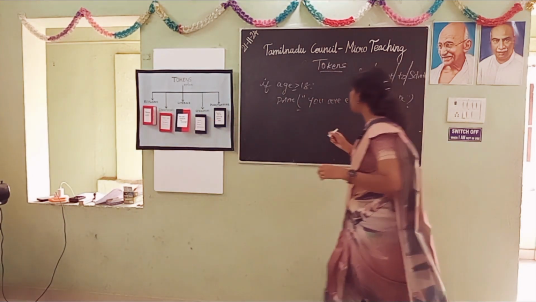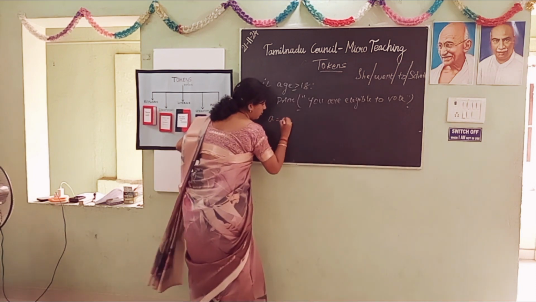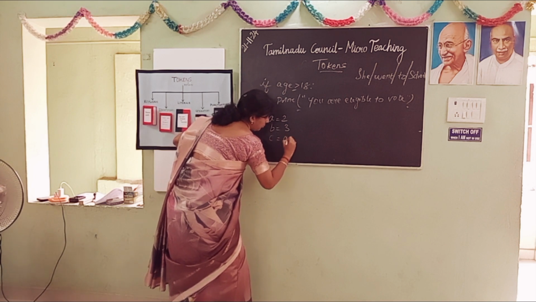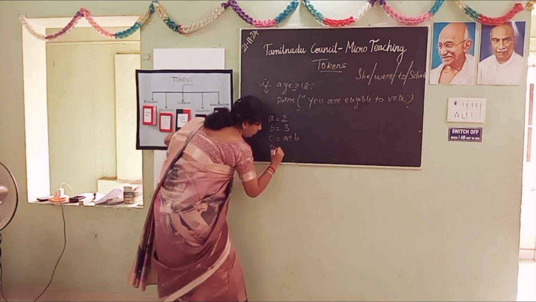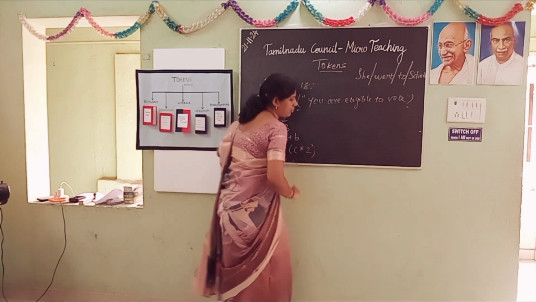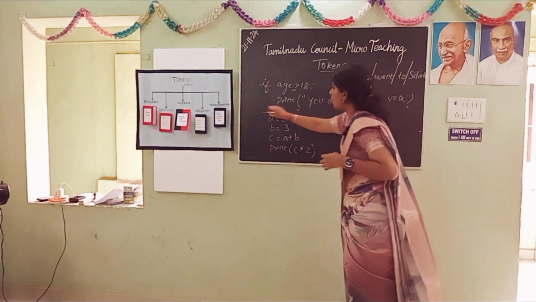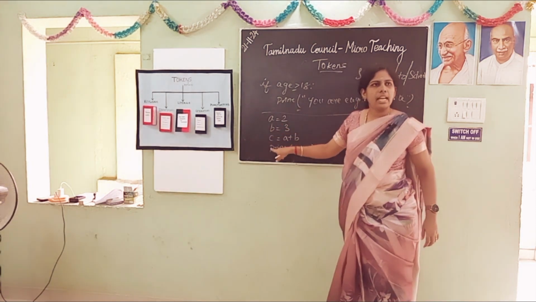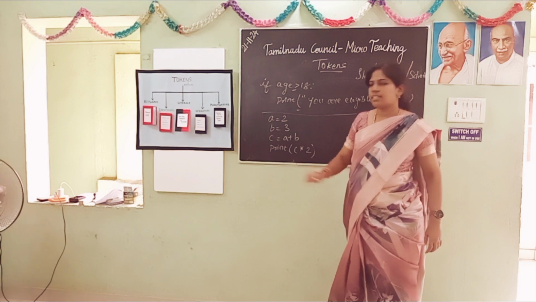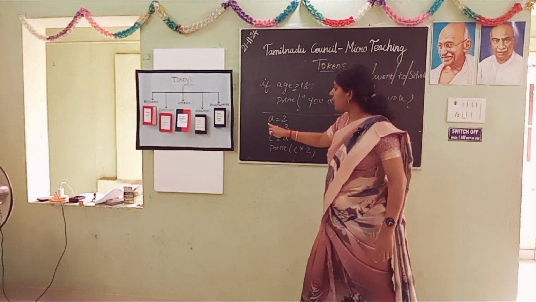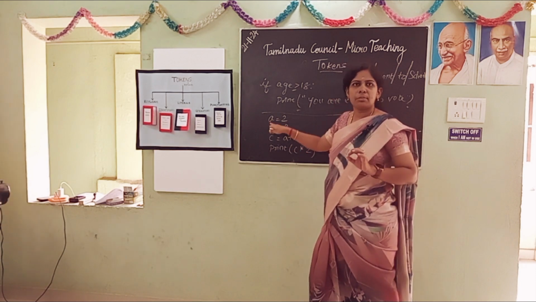Let me write another code snippet. So this is another code snippet. Here we will call A, B, C identifiers. These are the variables. There are certain rules for naming them.